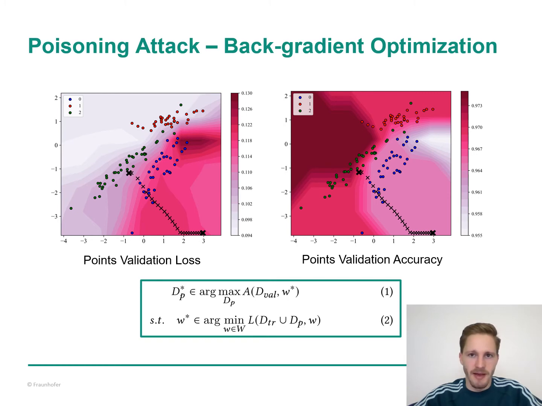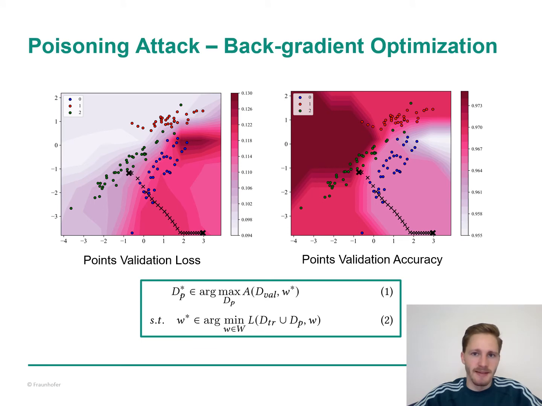So when a model is trained on benign training data and malicious poison data, the aim is to minimize the overall model loss L. Problem 1 is called the outer problem. It depends on the model parameters that are found during training. And the attacker here aims at creating poison instances, dp star, that maximally degrade the model performance. So more precisely, when a model is trained on these poison instances and on the benign training data, the attacker objective function A should maximize on the validation dataset.